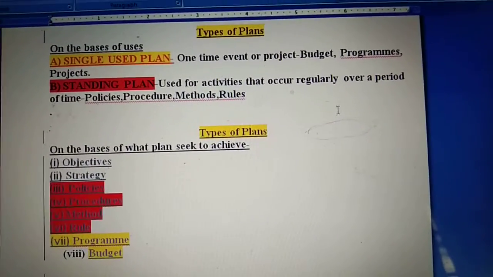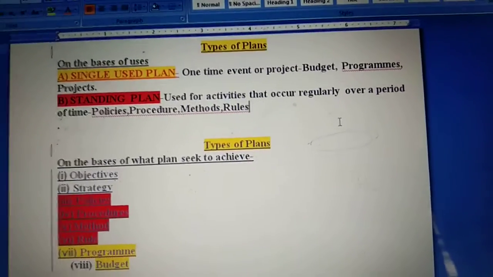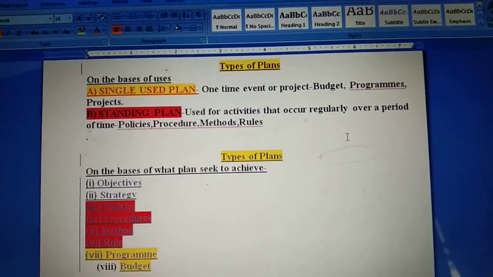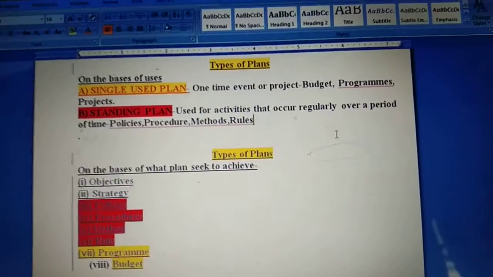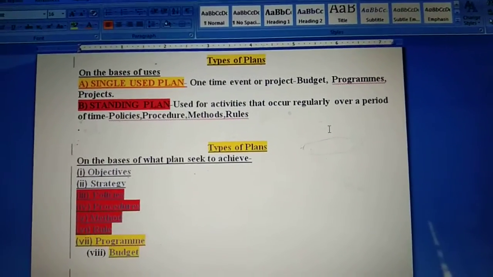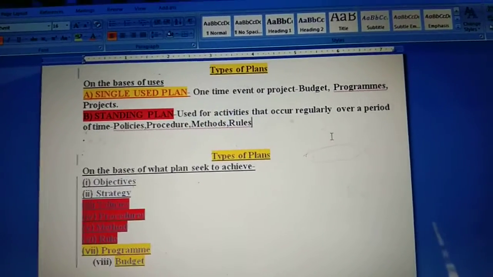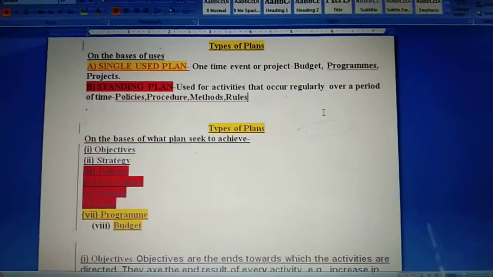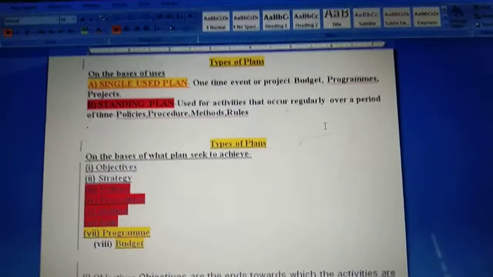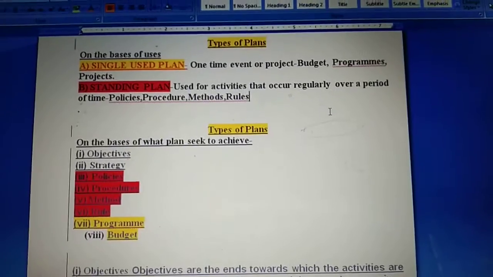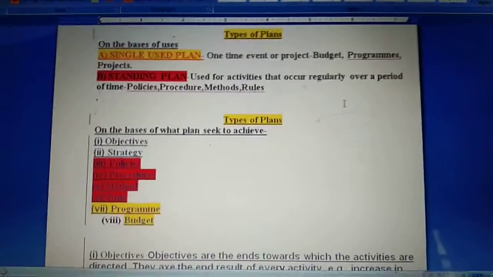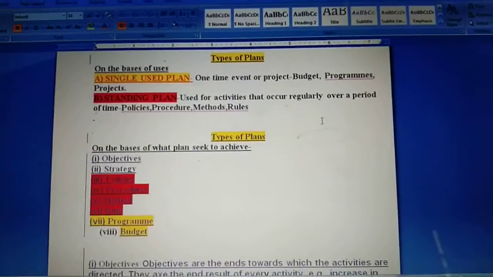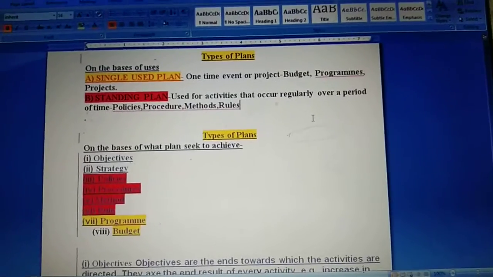As I have already explained, the red ones are the standing plans, meaning if the same situation is there, you can use one plan in many cases. And the yellow ones are the single use plans, which will be used one time only, either for one particular period of time, for one event or for one particular project. The objective and strategy, which are highlighted neither in red nor in yellow, come neither under standing plan nor under single use plan. Sometimes they can be used for multiple purposes, and sometimes for a single purpose.